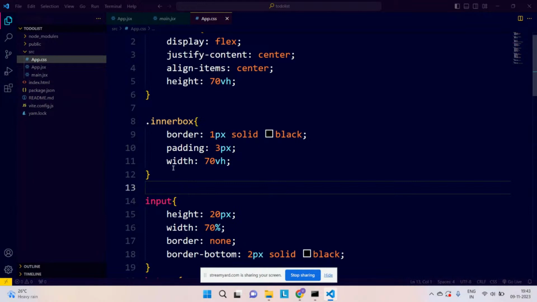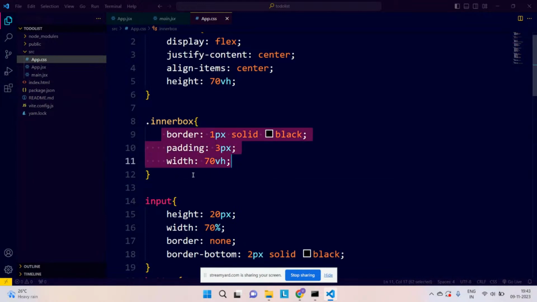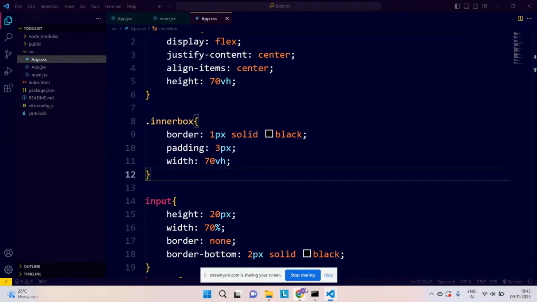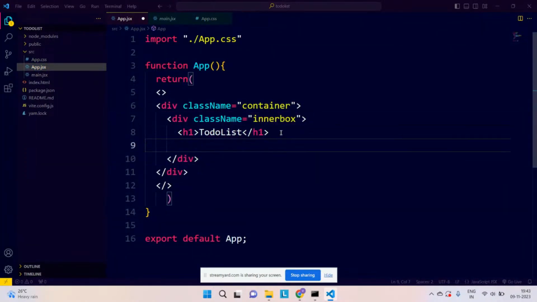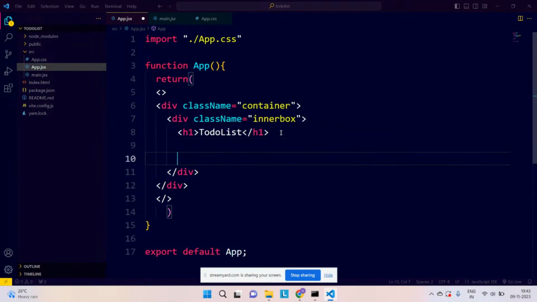And apart from that, for the inner box, we just simply use this border, padding, and width. Very simple. Okay. So now my next target should be what? Next target should be creating one input box. So below this to-do list, I will create one div actually.